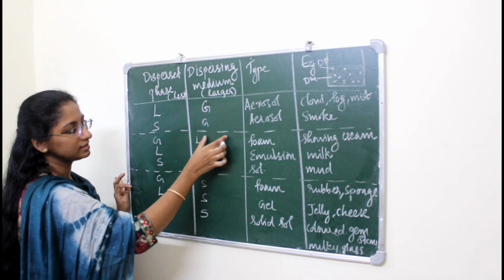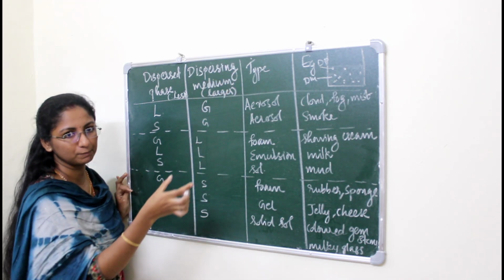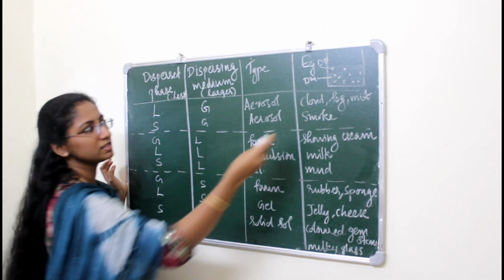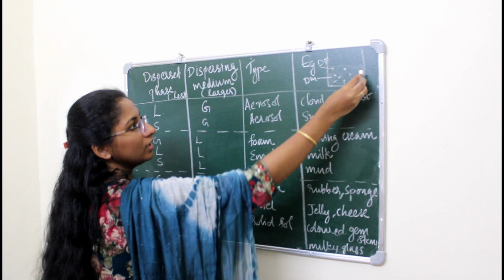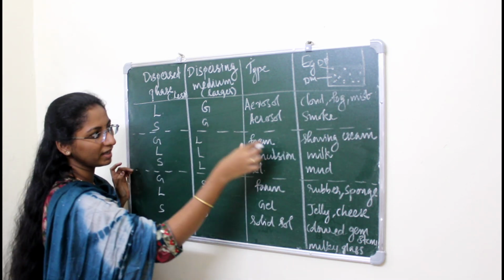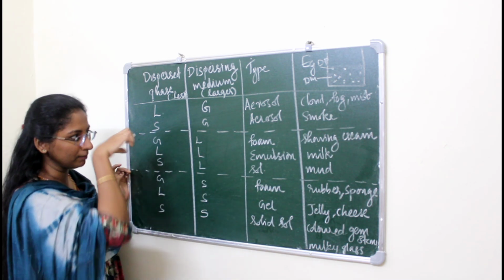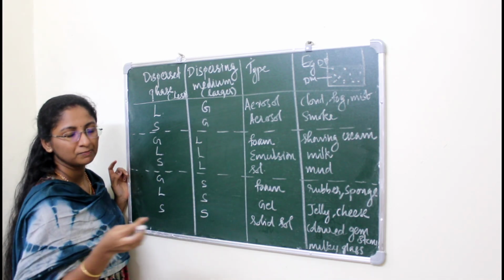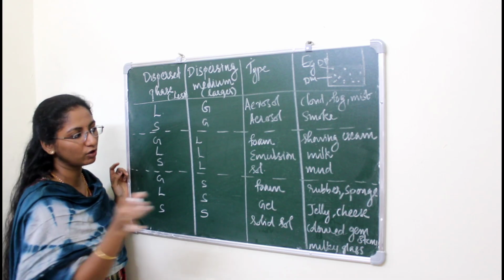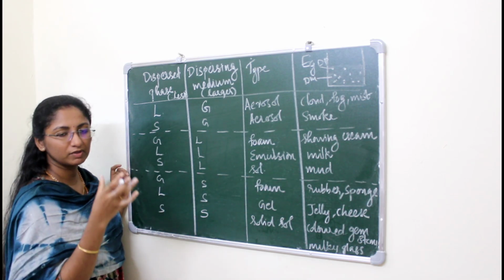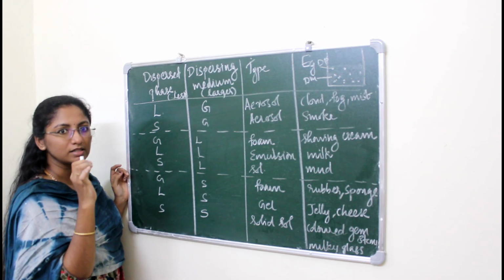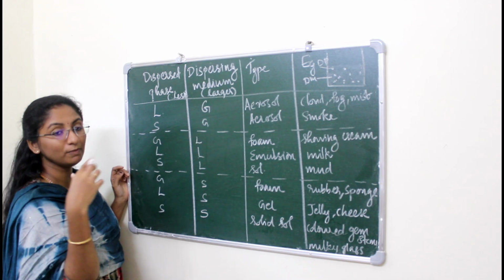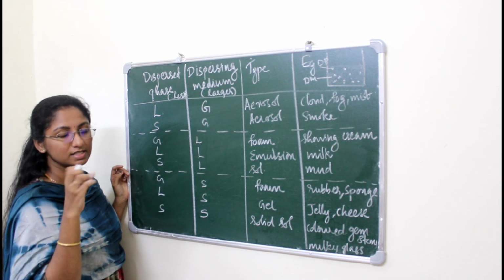The next one is liquid as dispersing medium. In the liquid we have a gaseous dispersed phase. That means these are gaseous and this is liquid. We call that colloid system foam. Its example is shaving cream. If liquid is present within the liquid, we call it an emulsion. The mixture of oil and water, what do we call it? Emulsion, because within the water we have oil as dispersed phase. Actually this is an example for suspension, because the particle size is larger, right?